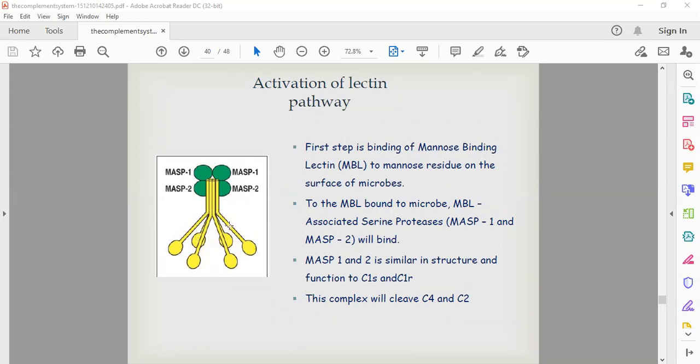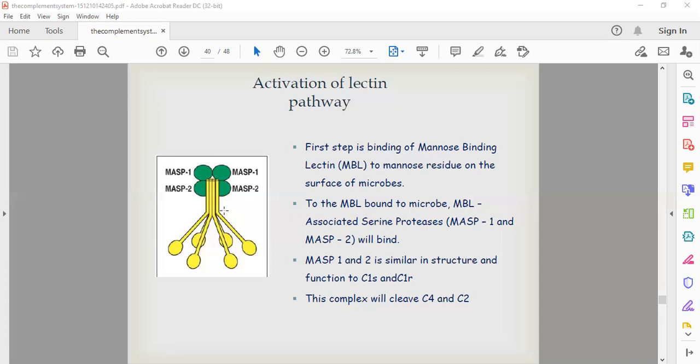So the lectin molecule is like C1q, and the two molecules are like C1r and C1s. What is the full form of MSP1 and MSP2? MBL associated serine protease 1 and MBL associated serine protease 2. So these MSPs will bind to the MBL.